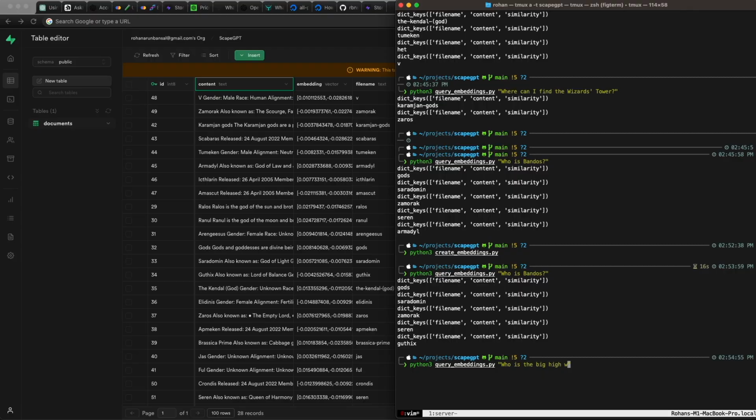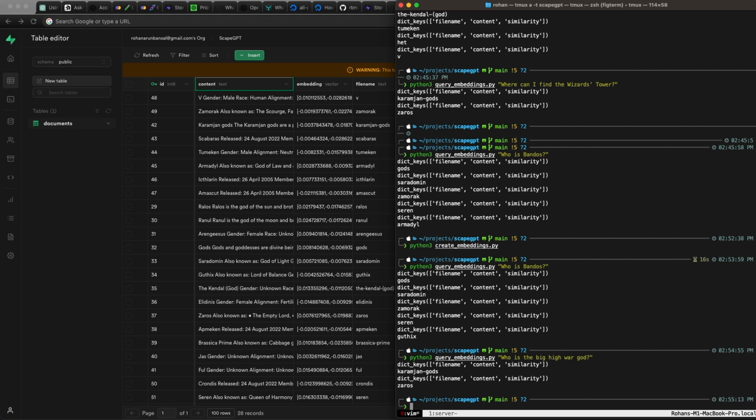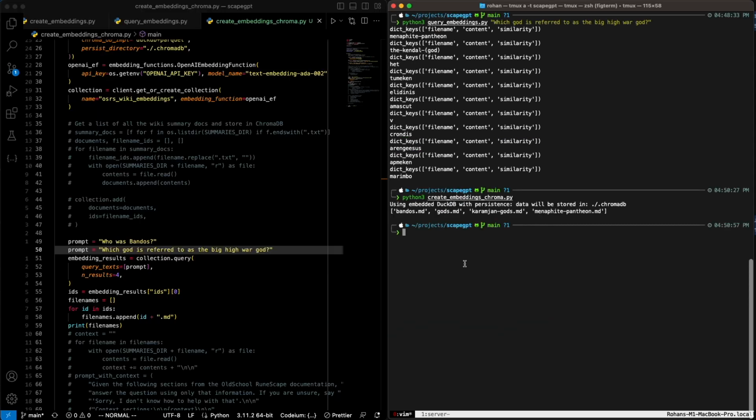But I ran into an issue. Unfortunately, all vector databases are not made equal, and I learned this the hard way. They use different search algorithms to actually find relevant documents. The one that pgvector uses apparently just isn't good for the way that I was summarizing the OSRS wiki articles. Like, look at this example. I would type in a question like, who is the big high war god? And obviously if you play the game, you know that that's Bandos, but it wouldn't even return me the Bandos wiki article, whereas Chroma would. So for some reason, the search algorithm that Chroma uses under the hood is superior for the way that I'm representing my text compared to pgvector.